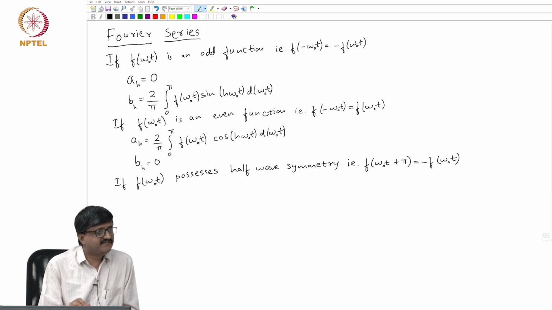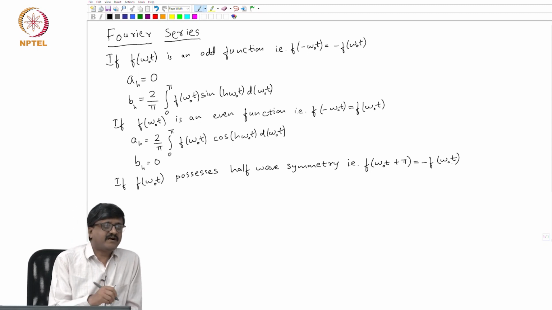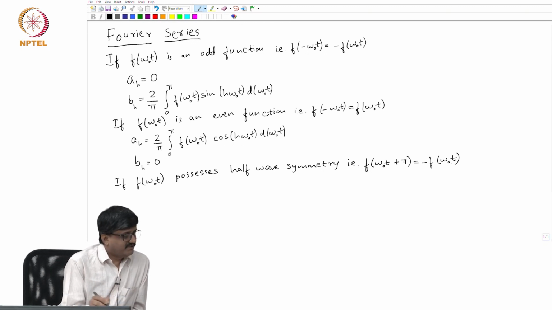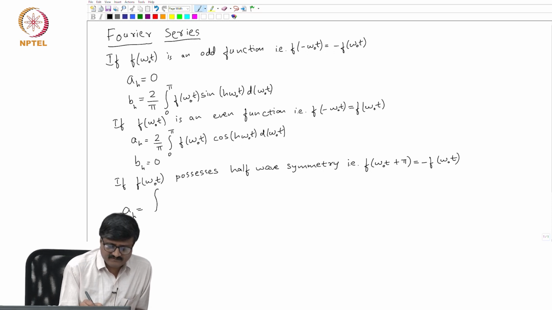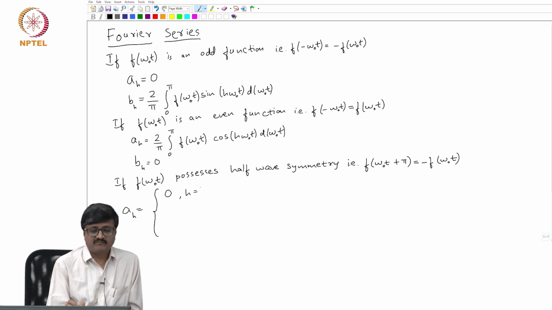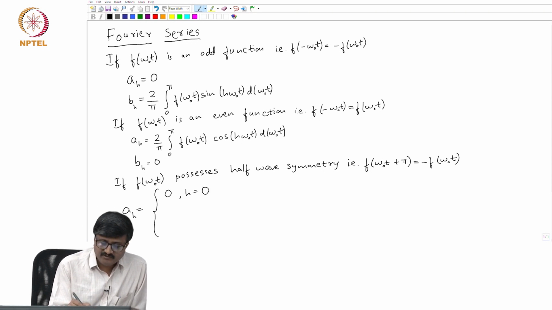Do you recall the simplification in this case? Only odd harmonics. So, for all even values of h, a_h as well as b_h is 0. So, let us look at the expression a_h. a_h is 0 when h is equal to, what about 0? If h is 0, then it means it is an average value. Average is 0 for half wave symmetry. So, 0, 2, 4, 6, so on.